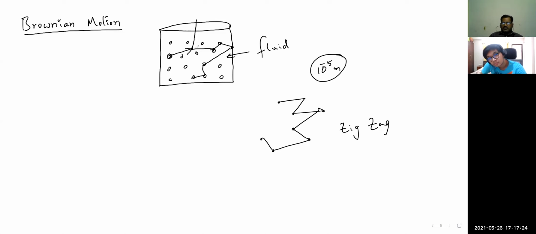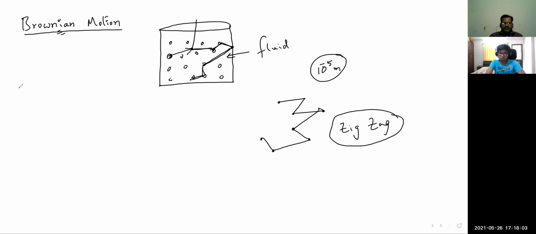The particle will move because of the collision with other particles. The path it travels in the fluid should be in some zigzag manner. That is the observation of Brownian motion. Because all particles move with random motion, random direction and random velocities, obviously that will have zigzag paths only. So he explained it like this, by taking some particle suspended in the fluid, and he named it Brownian motion.